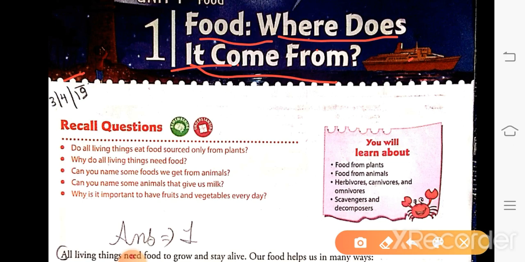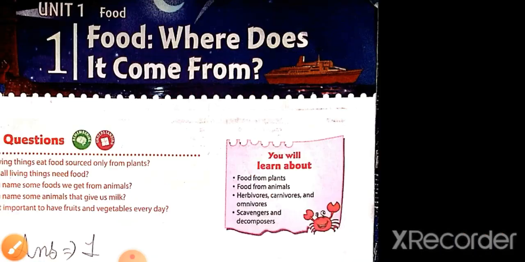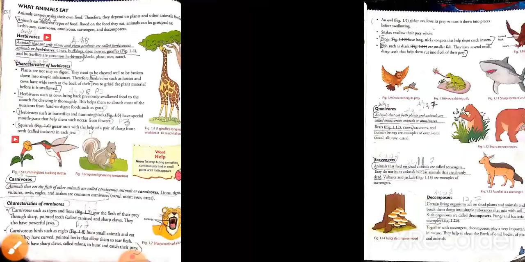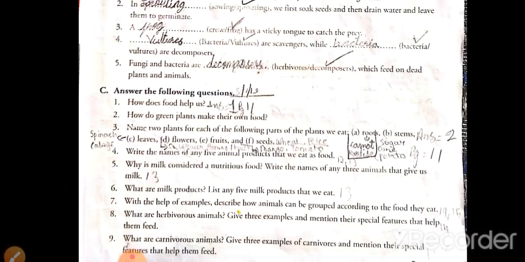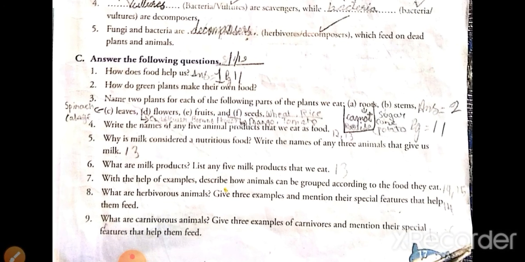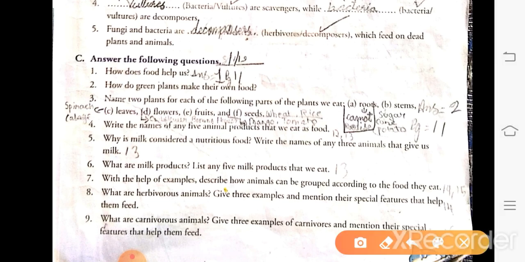You have to make a very neat and clean copy. You will not overwrite anything. Try to write in very good handwriting. Okay? So now we will see the remaining question answers of chapter number first. Answer number 8: What are herbivores animals? Give 3 examples and mention their special feature that helps them feed.